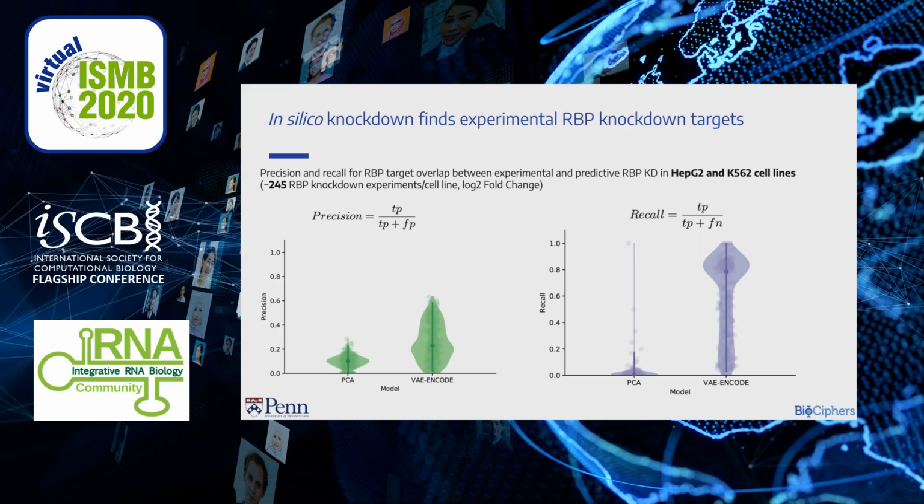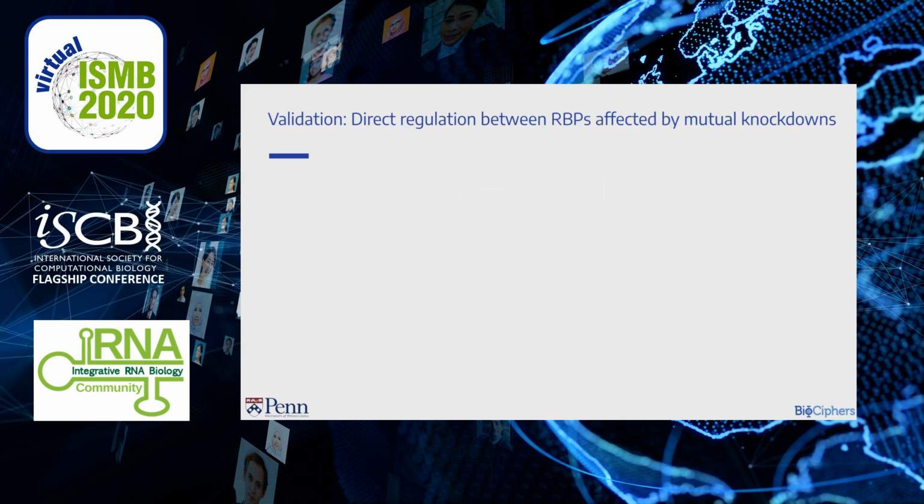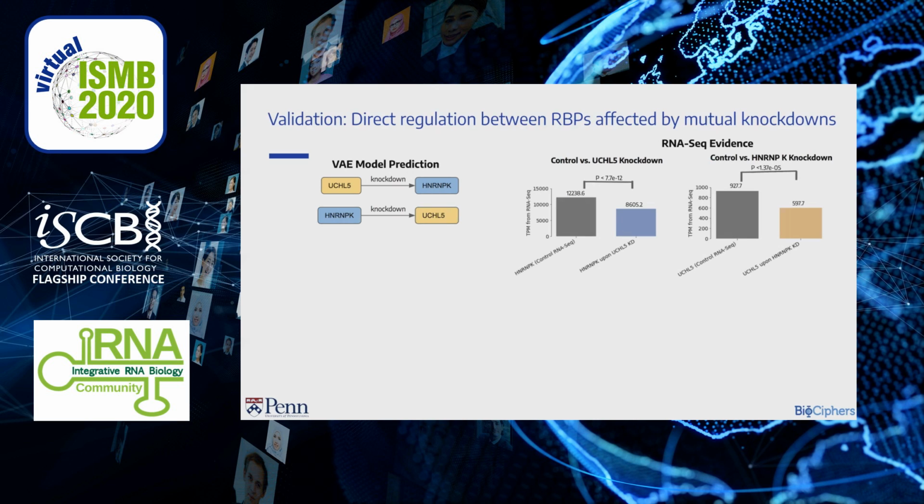Next, we will follow up on one RBP interaction found by the model. Our VAE predicts that in HepG2 cell line, UCHL5 knockdown alters gene expression of HNRNPK, and HNRNPK knockdown alters UCHL5 gene expression. This hypothesis is validated by RNA-seq data of these knockdowns.